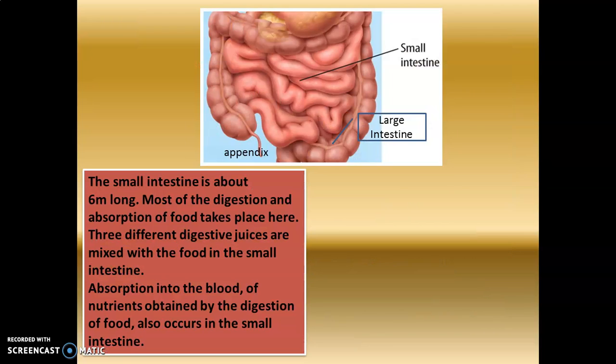Now the small intestine, you have studied about the small intestine in 5th standard also, children. It is about 6 meters long, and most of the digestion and absorption takes place in the small intestine. There are different digestive juices which are mixed with the food in the small intestine.